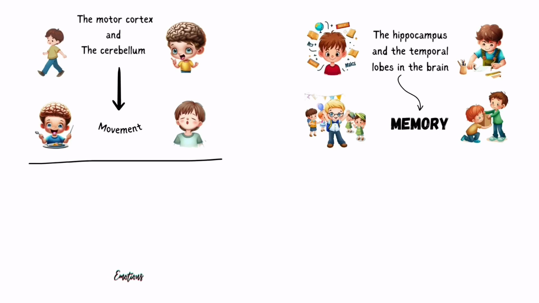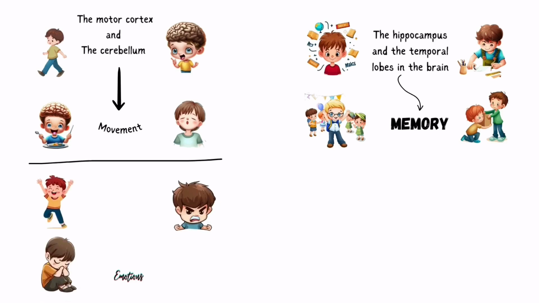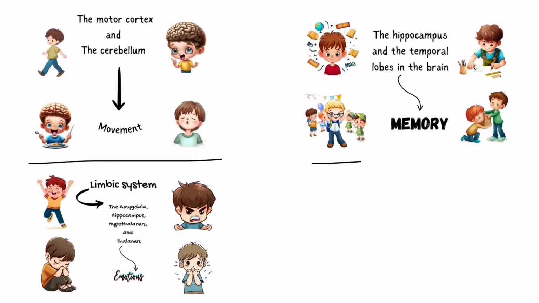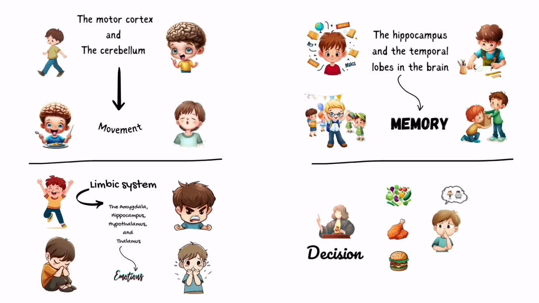Emotion, the function of generating and regulating the affective states that accompany the mental phenomena, such as joy, sorrow, anger, or fear. This function is mainly controlled by the limbic system in the brain, which includes the amygdala, hippocampus, hypothalamus, and thalamus. Decision, the function of making choices among alternatives based on the mental phenomena and their outcomes.